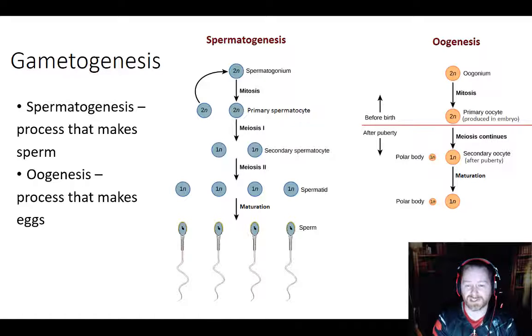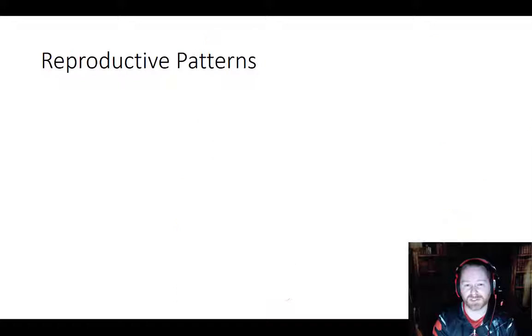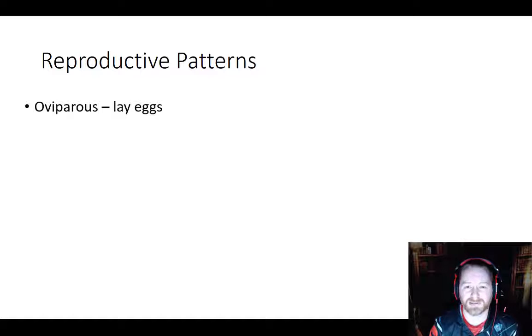And that's gametogenesis, spermatogenesis, and oogenesis. All right, so now let's talk about reproductive patterns. And in nature, we see some pretty straightforward, easy reproductive patterns. One of the big ones is called oviparous. Oviparous, ovi meaning egg. It means that if something's oviparous, it lays eggs.